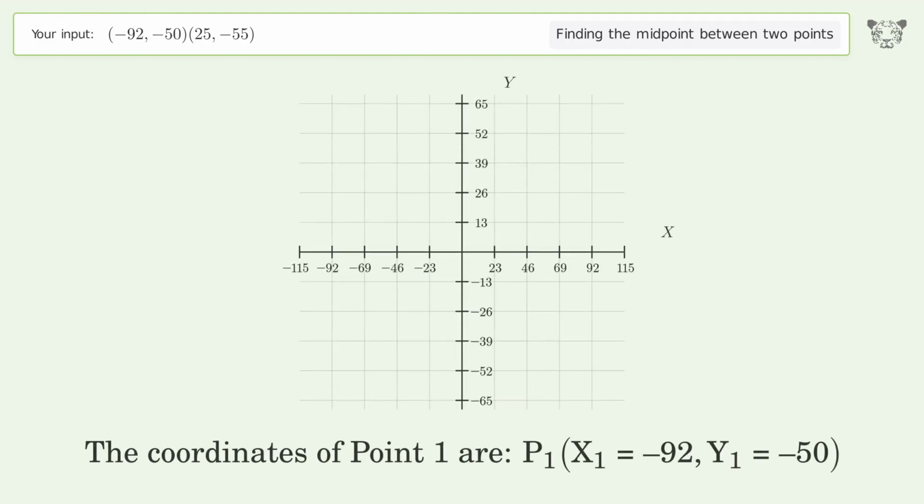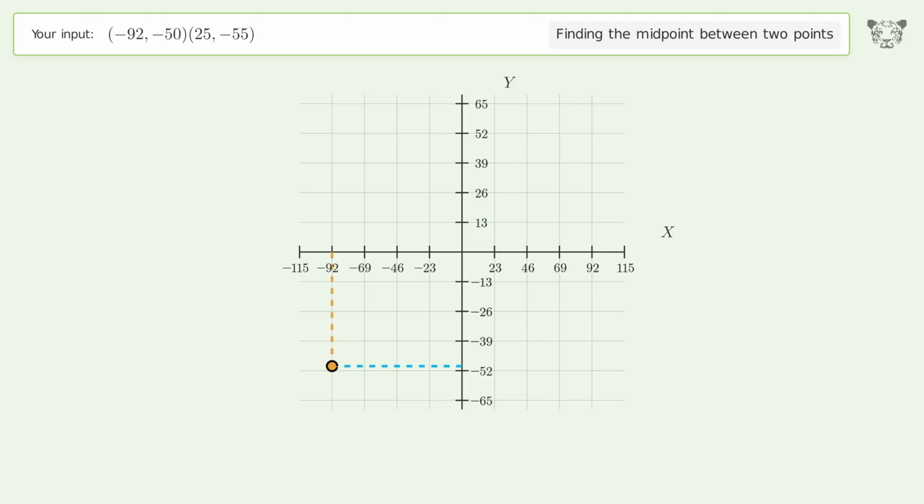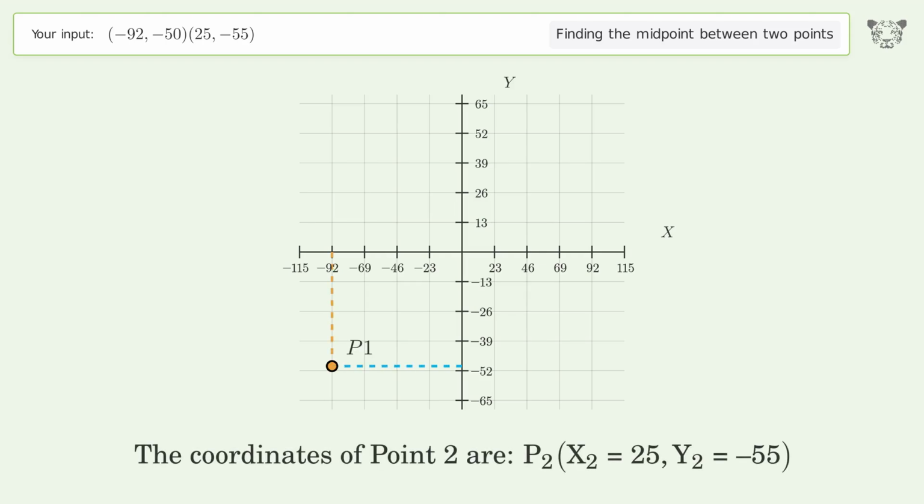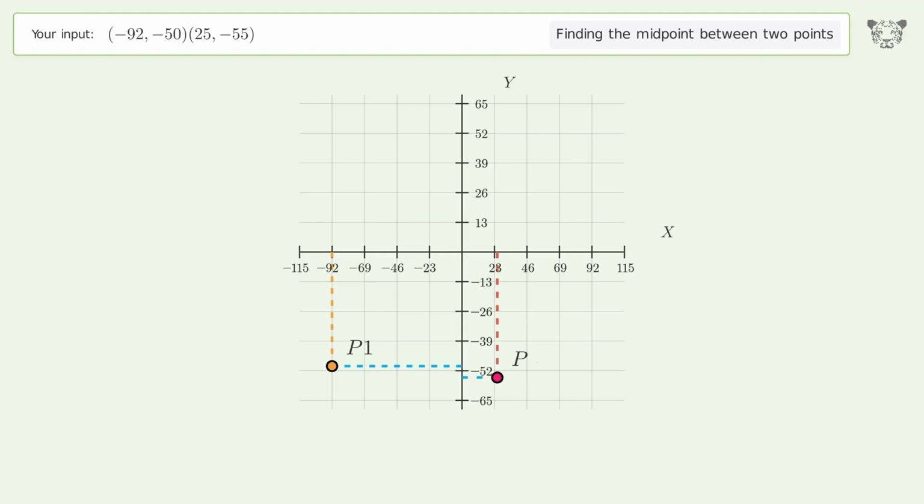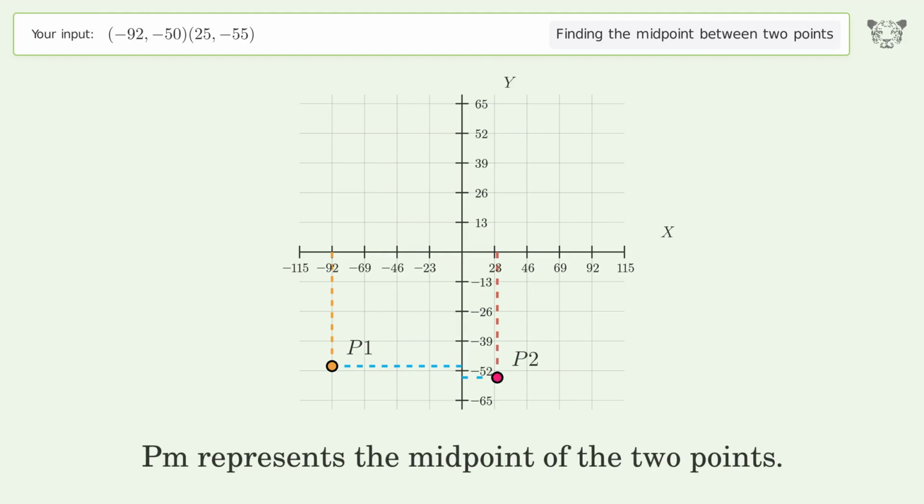The coordinates of point 1 are x1 equals -92, y1 equals -50. The coordinates of point 2 are x2 equals 25, y2 equals -55. PM represents the midpoint of the 2 points.